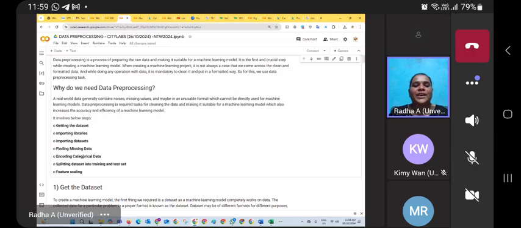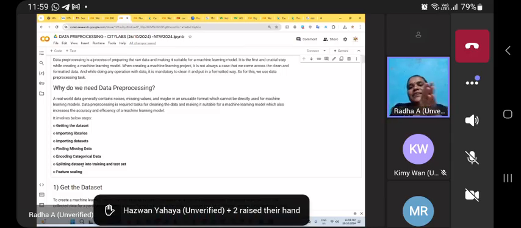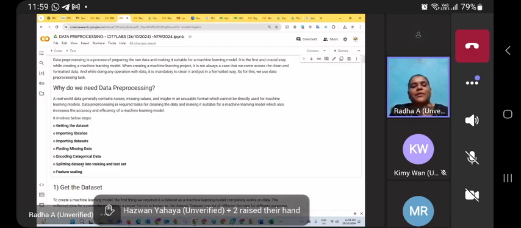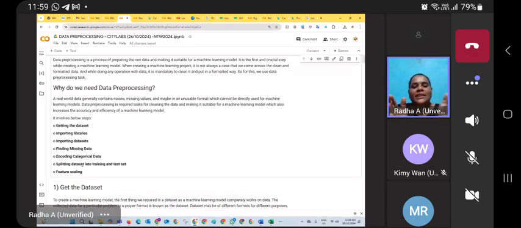So after encoding, this is a part. From 8,000 rows, how do I split my data? That is called the training set and the testing set. For example, in this 8,000, I give 6,000 data for training and 2,000 data for testing.